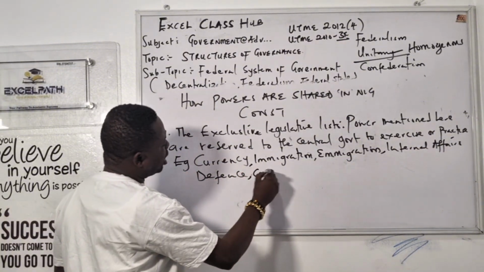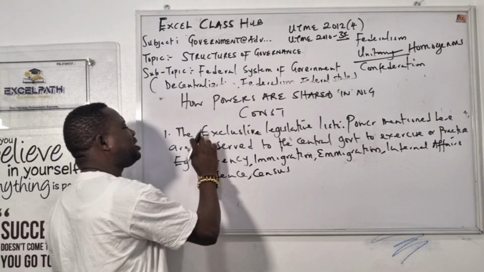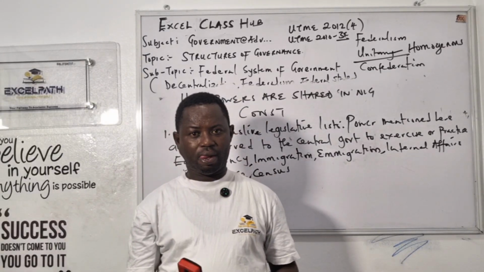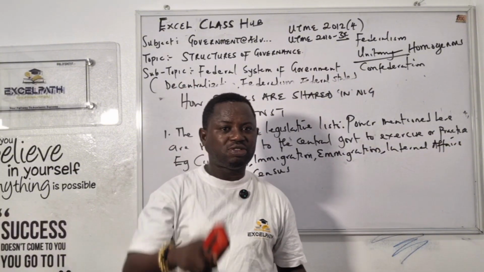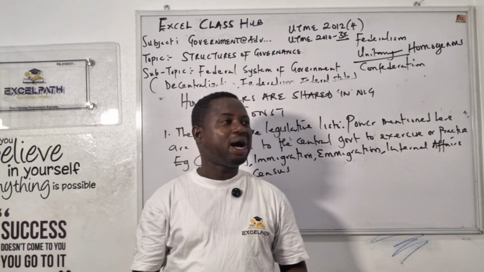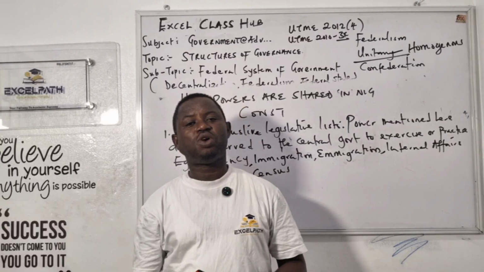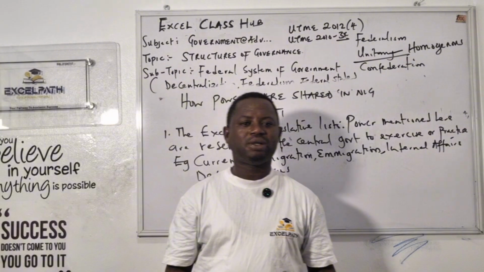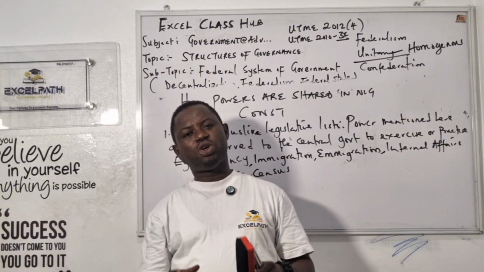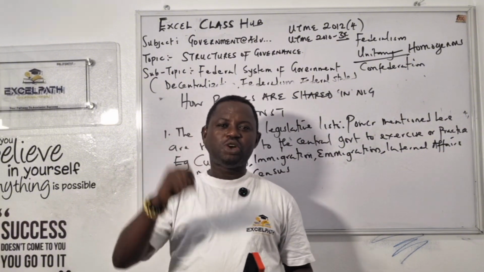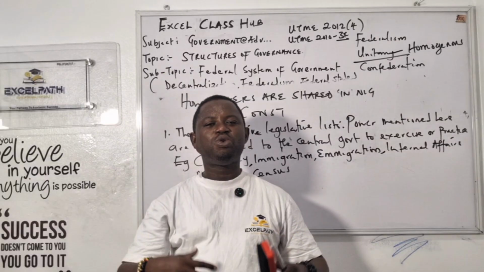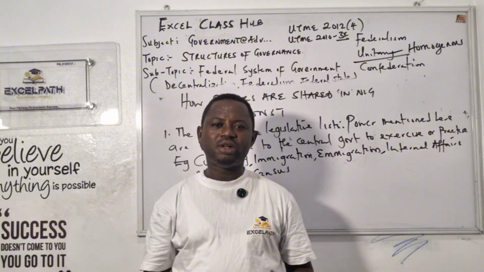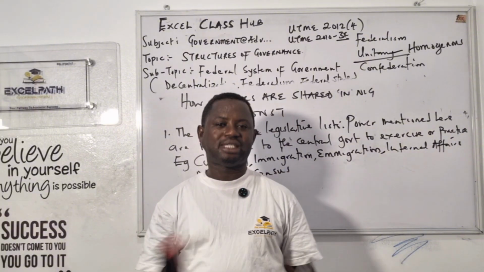We also have the census. The census is controlled by who? By the federal government. It's only the federal government that has the power to count people. I remember when we had the census in 2006, Lagos State counted also, and the federal government counted. At the end of the day, they gave the higher population to Kano. But the Lagos State population is more than Kano. And when they went to court, it was ruled that it is not the function of states to count. Lagos State is more congested than any other state.